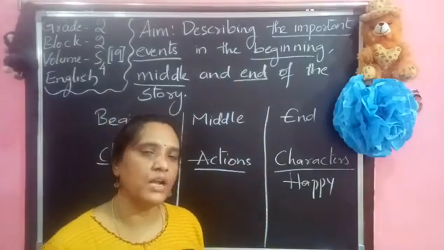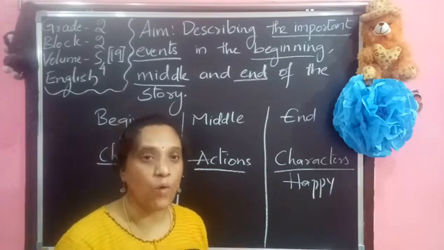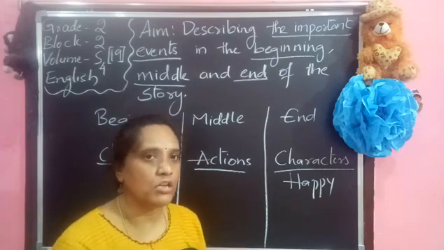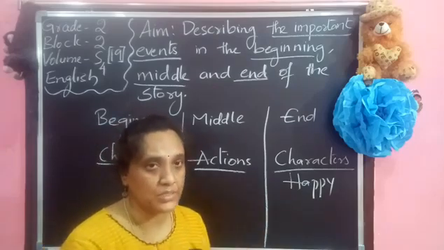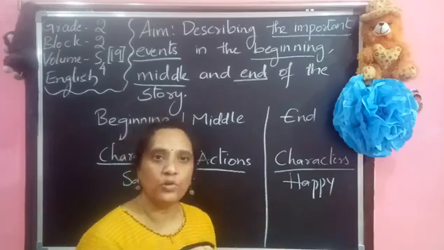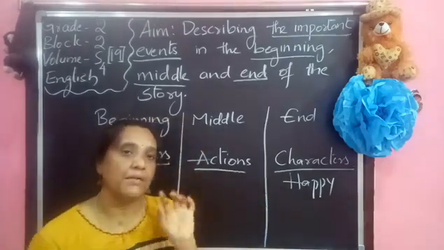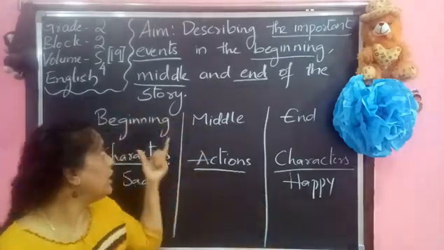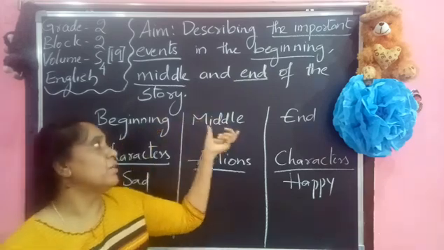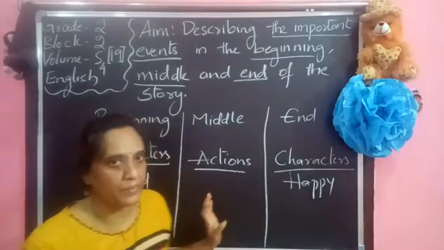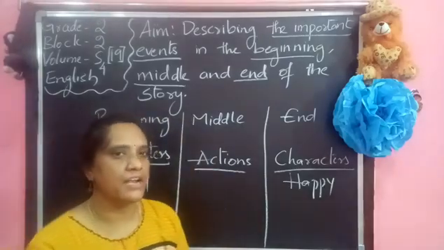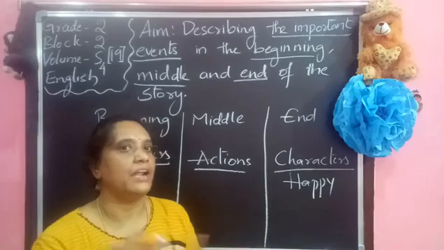Whatever is not important, we are leaving out. Why? Because it is not necessary, and if we want to tell someone the story, we explain in brief by taking only what happened in the beginning, in the middle and at the end of the story.